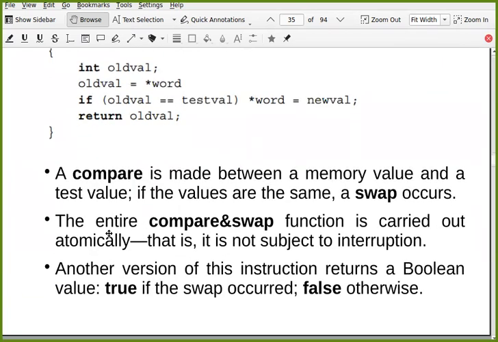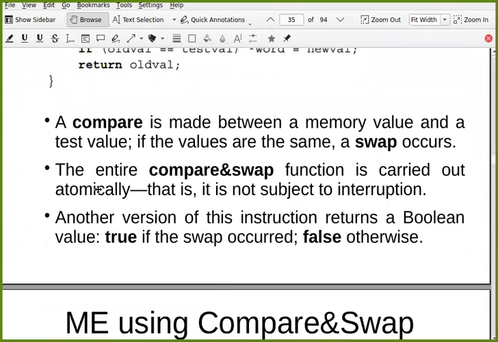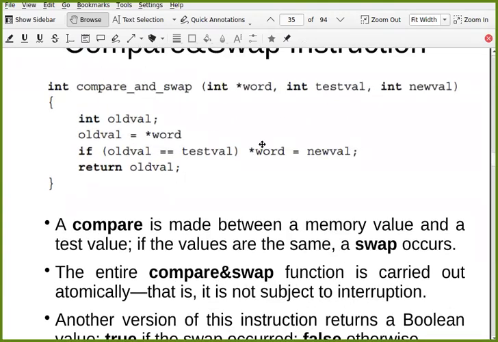So let's understand. A compare is made between a memory value and a test value. If the values are the same, a swap occurs. So you can see that if old value and new test value are the same, then at the address word, you will put the new value. The entire compare and swap function is carried out atomically. So this whole function, all this code, will be performed atomically. That will be executed atomically.